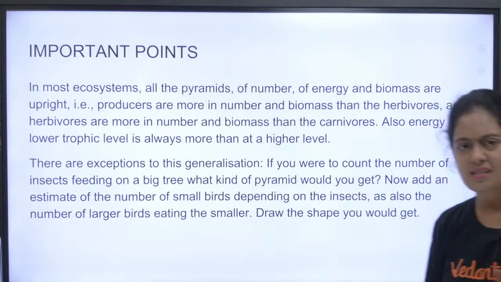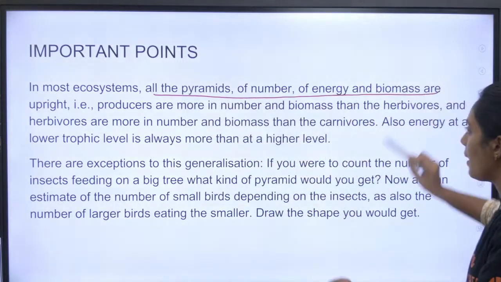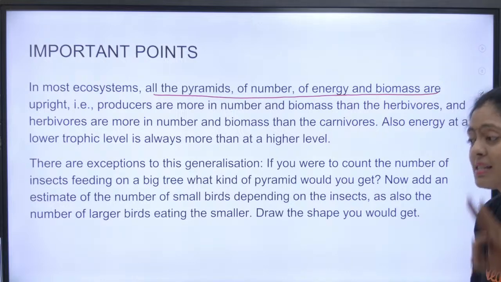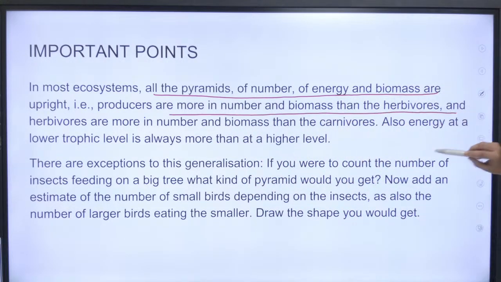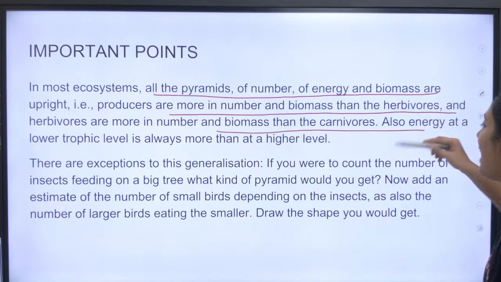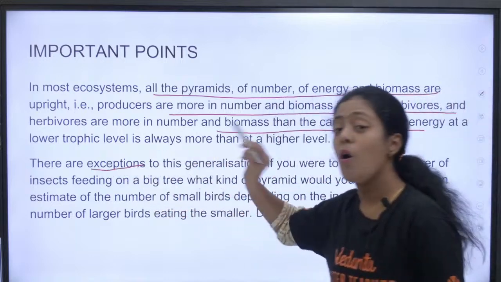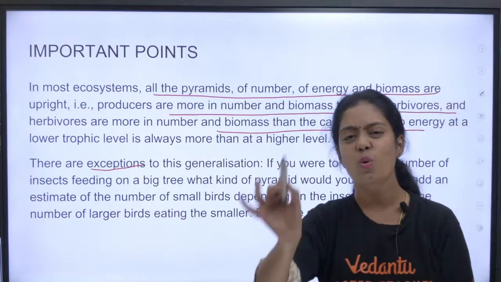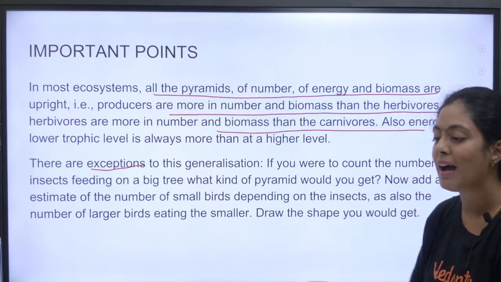We already discussed this or revision mari. In most ecosystem, all the pyramids of number, energy and biomass are upright. Producers are more in number and biomass than the herbivores, and herbivores are more in number and biomass than the carnivore. This is clear. Okay, there are exceptions. Always remember exceptions ரொம்ப முக்கியம் உங்க NEET examக்கு. Physics நாலும் சரி, chemistry நாலும் சரி, biology நாலும் சரி.